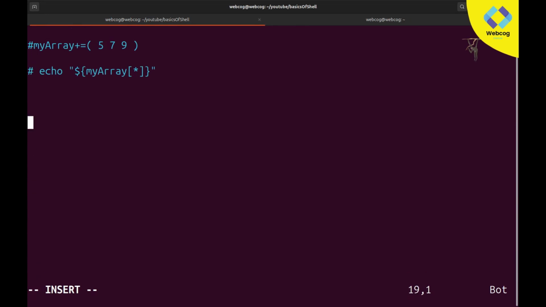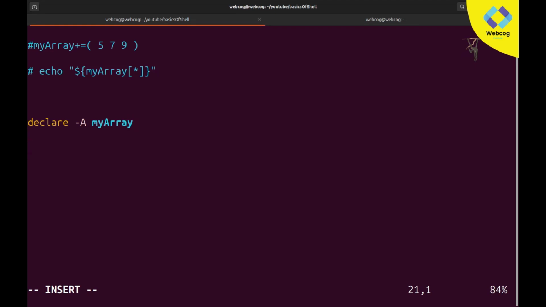Writing key pair values is a little bit different. You need to use some different variables. First of all, you need to use declare. After that you need to write -a, and after that you need to write your array variable name. So I am also going to give it the name myArray. So now this array variable has been declared. Now you can add key pair values in this array.